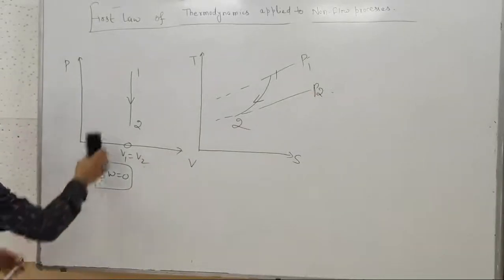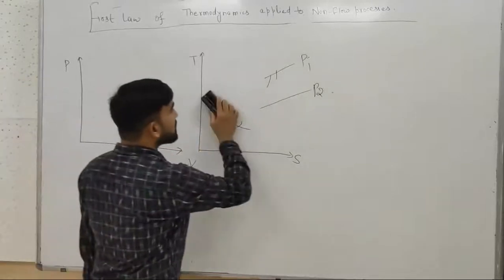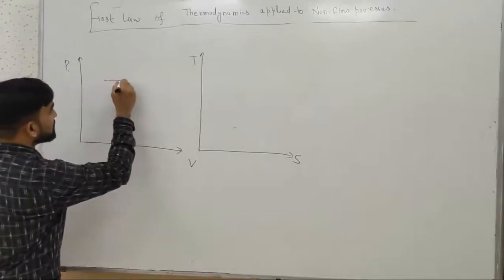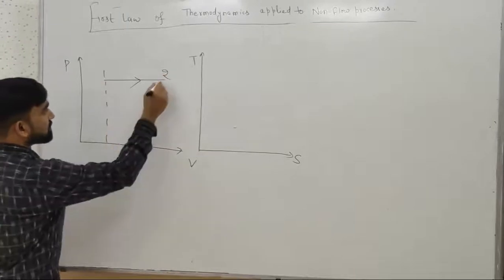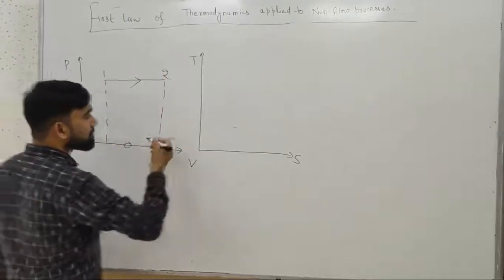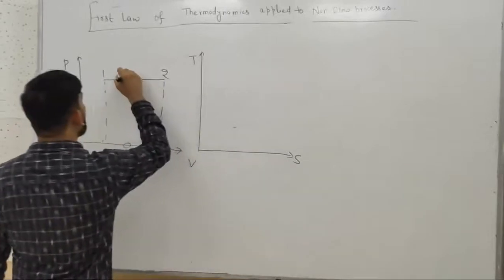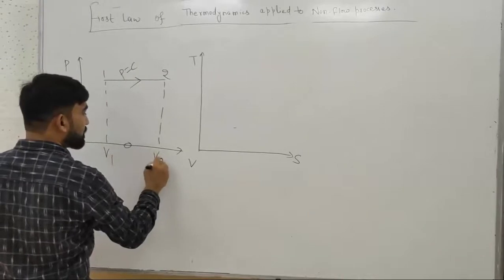We will see the PV and TS diagram in case of isobaric process. This is the PV diagram from 1 to 2 for the isobaric process. What is the TS diagram in case of constant pressure? P is constant here, that is V1 to V2.